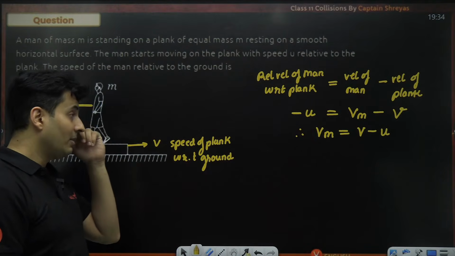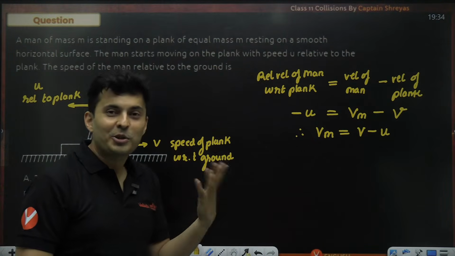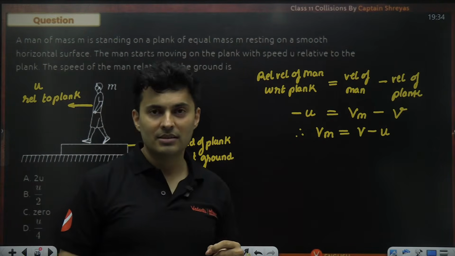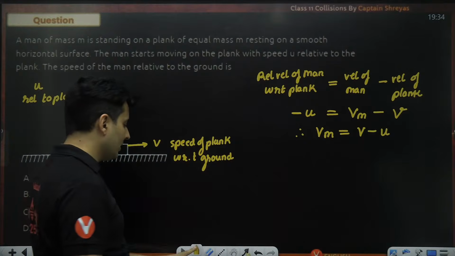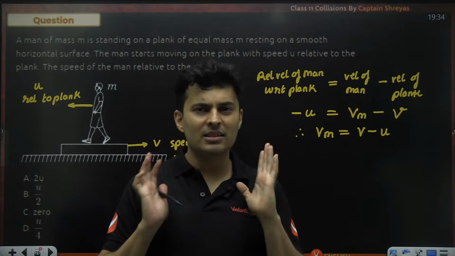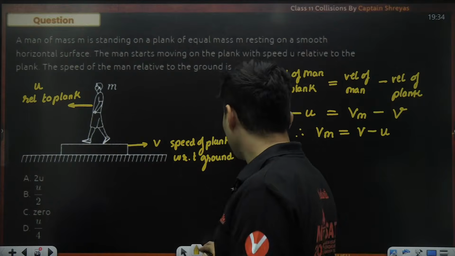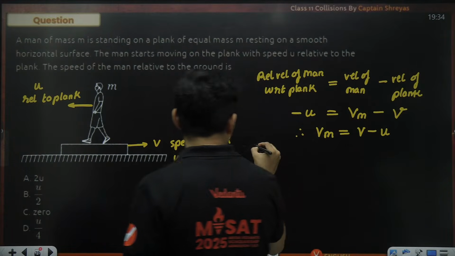We got velocity of the man as v minus u, but that is not the answer. I cannot leave it because I do not know what v is. So I apply my brain and think, before the person started moving, the system was at rest initially. So total momentum was 0. This is very, very important.